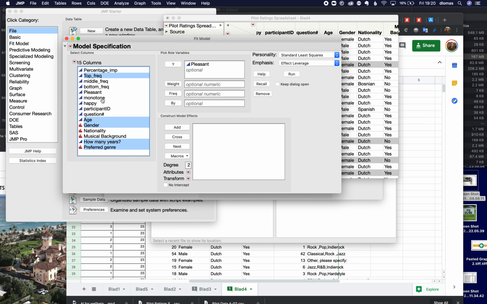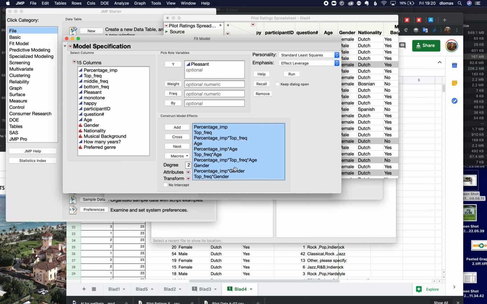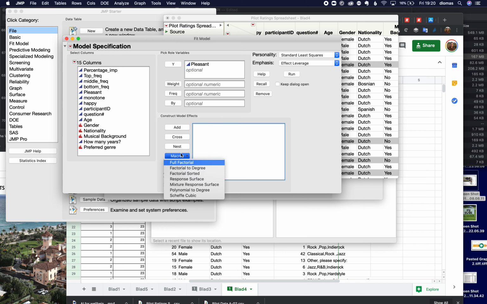I'm only going to look at the top frequency and the percentage of imperfection. And I'm going to use this macro here of the full factorial. This might break things, but I want to look at it all. Actually, instead of doing that, just because I don't want to break things, I'm going to say the factorial to degree. Okay.